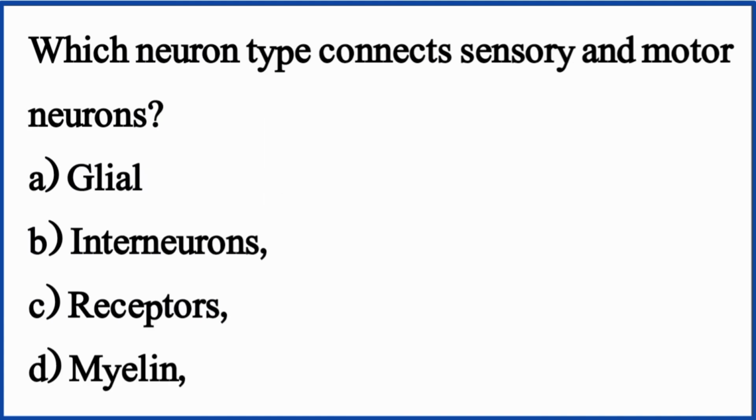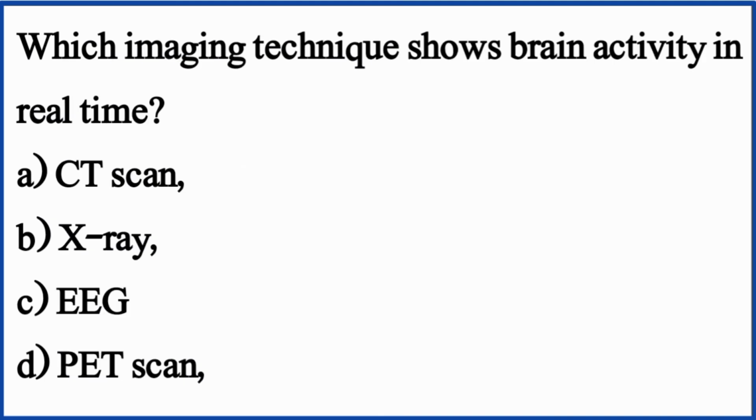Which neuron type connects sensory and motor neurons? The right option is option B, interneurons. Which imaging technique shows brain activity in real time? The right option is option D, PET scan.